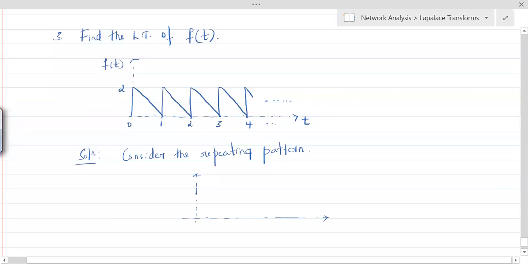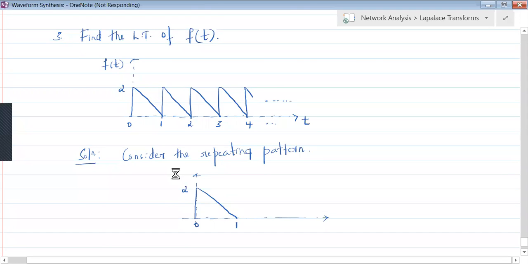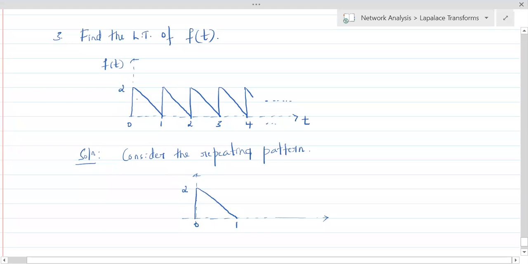So see here. 0, 1, and this is 2. Now see here, the periodic function or the periodic signal is f of t. Since we are considering just one pattern which is part of that periodic signal, let's call it f1 of t. Understand that, everybody?